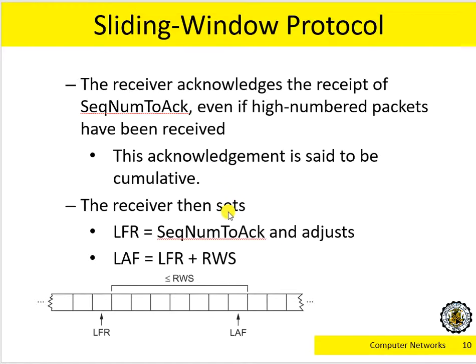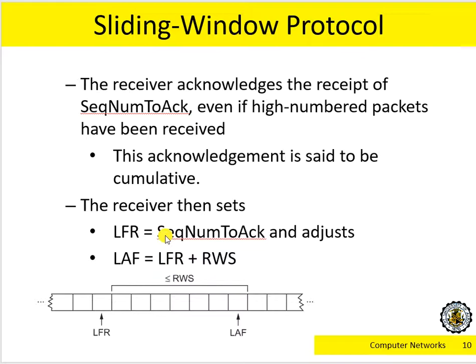For example, if I send this acknowledgement 5, or ACK5, that means all the packages or all the frames up to 5 have been received. So that is why we call it cumulative. Because of that, I can always update the quantitative information associated with the receiver, including LFR, LAF, and the receiver window size, RWS, as follows.